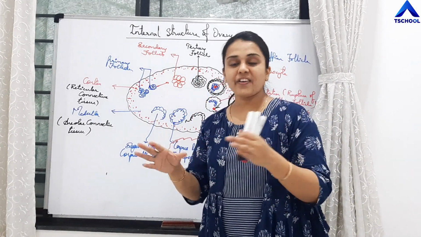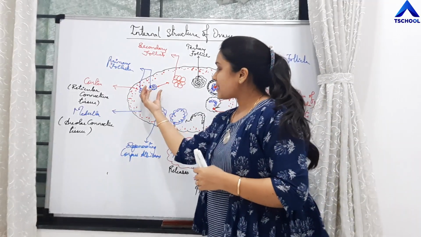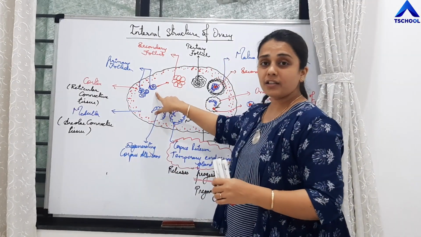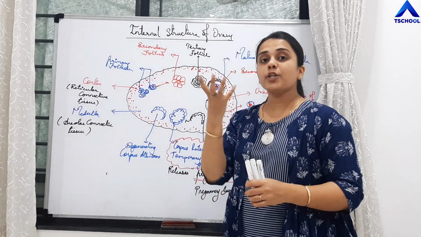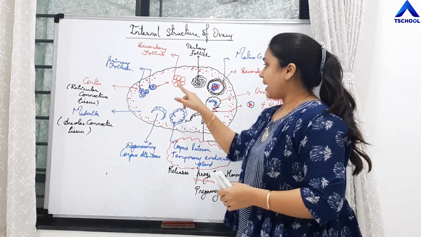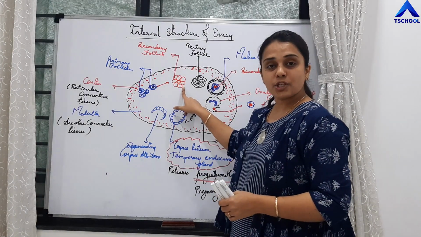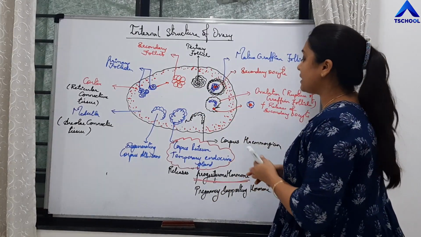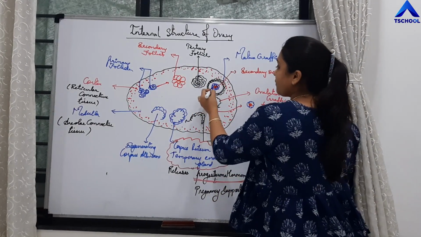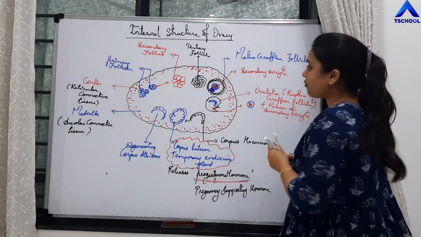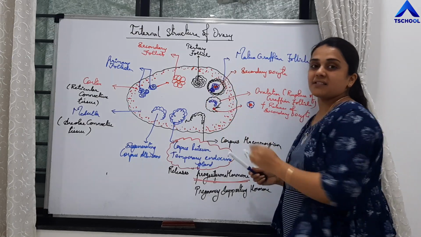Initially, during the first 5 days of the menstrual cycle, you will see many primary follicles. Out of these primary follicles, only one follicle is going to enlarge. The rest of the follicles are going to degenerate, right? Then there will be formation of secondary follicle, tertiary follicle, and finally a matured Graafian follicle is formed. This matured Graafian follicle will have a cavity present inside it.